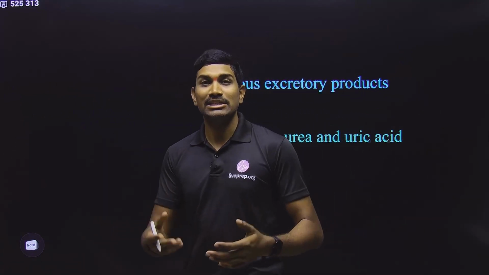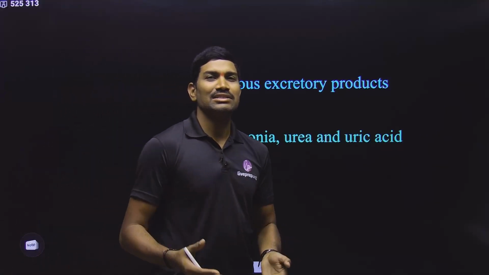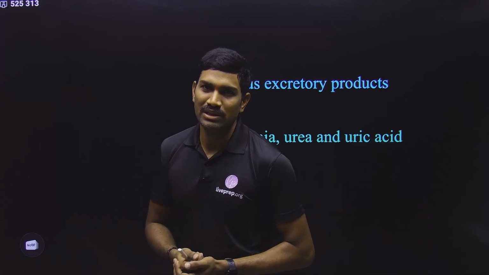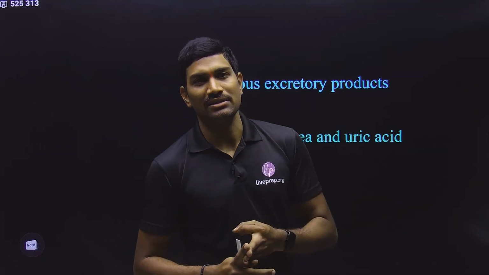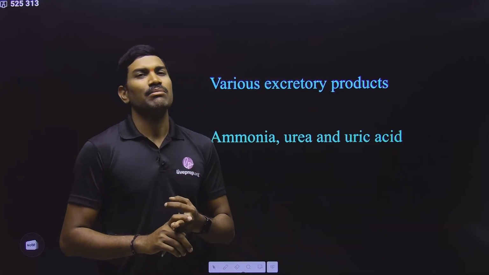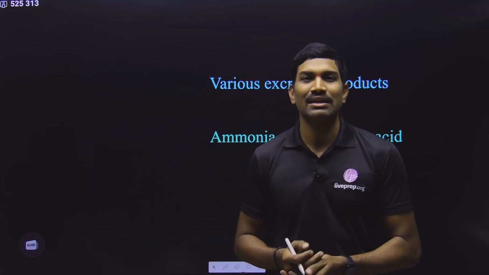In general, the majority of the excretory products are nitrogenous waste materials. That's why mainly we are talking about three types of nitrogenous waste materials. They are ammonia, urea and uric acid. So these are the major types of excretory waste materials. But not only these, there are some other types of excretory materials like water.